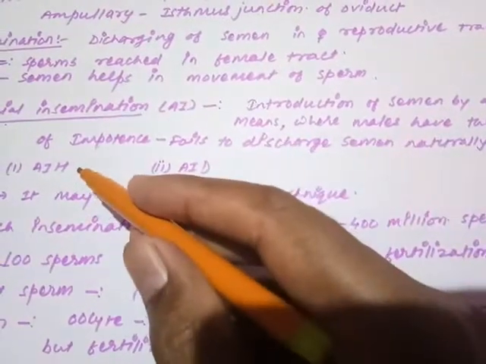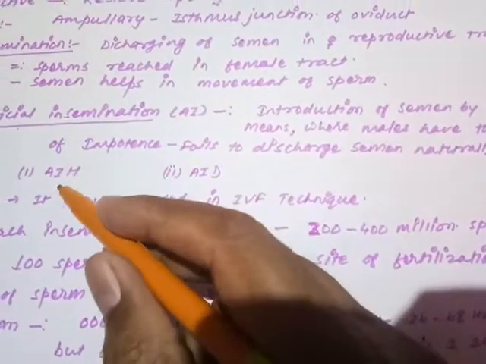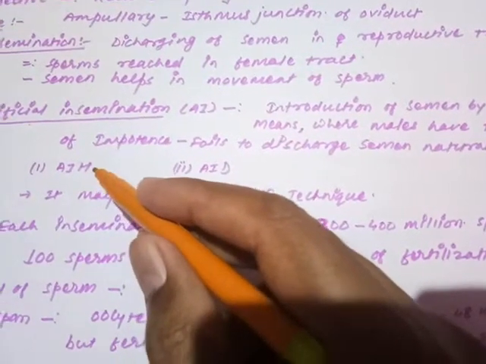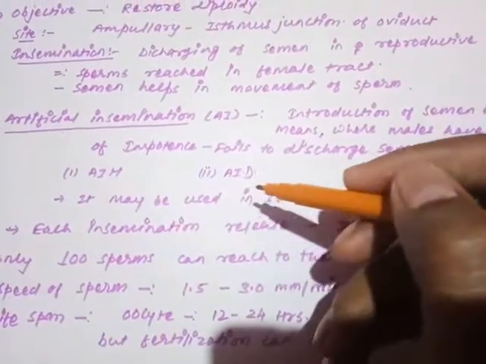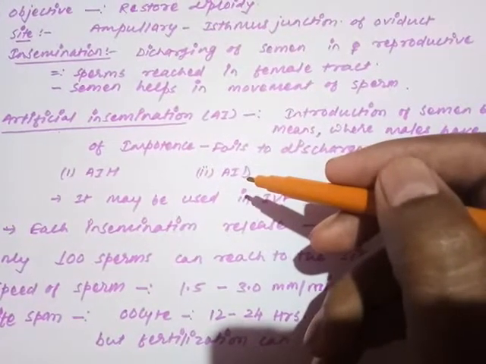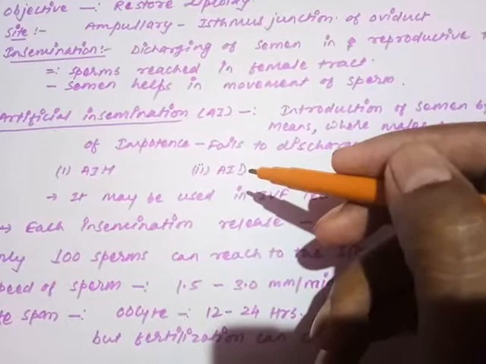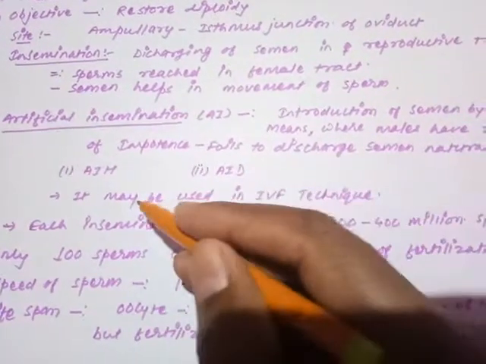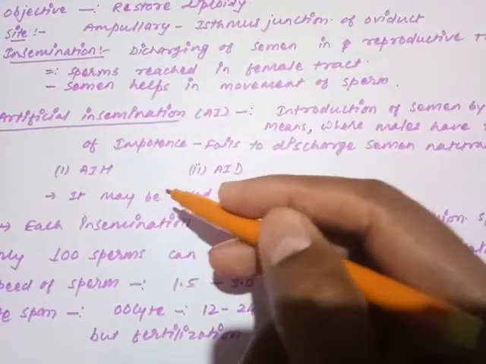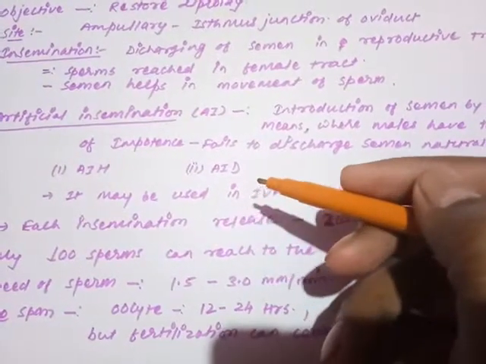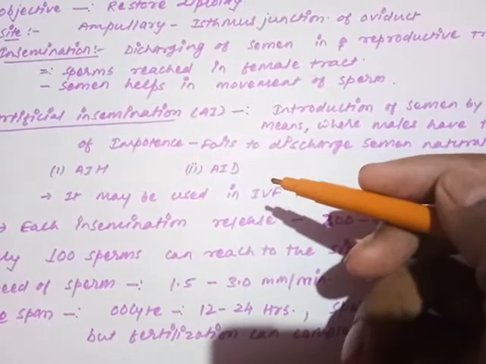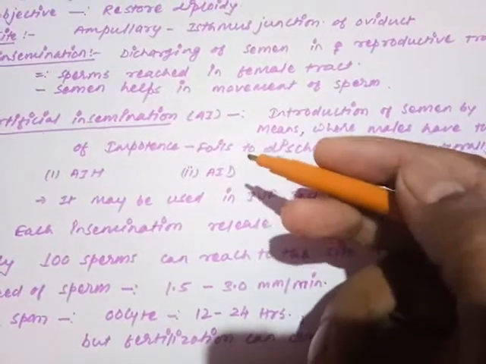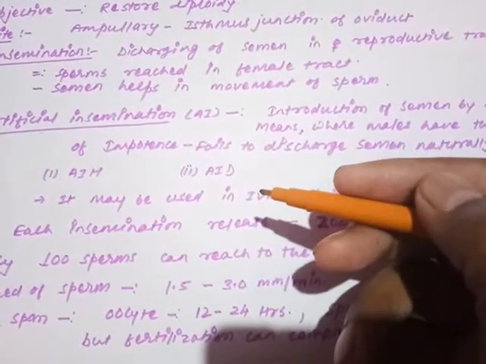So artificial insemination husband means what? The semen of the same couple is inseminated there, and whenever a donor is required, another male's semen is collected and discharged into the female reproductive tract. This is the artificial process, and it may be used in IVF technology, in vitro fertilization. The test tube babies, you know, are very commonly known, and whatever babies are produced by this artificial process are all called test tube babies.